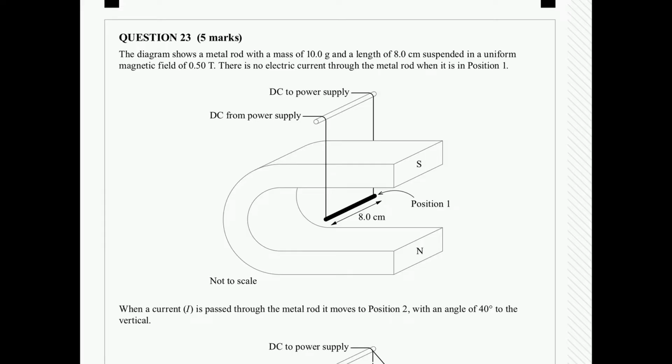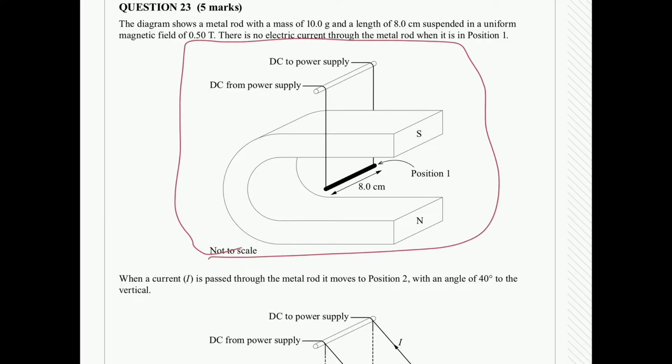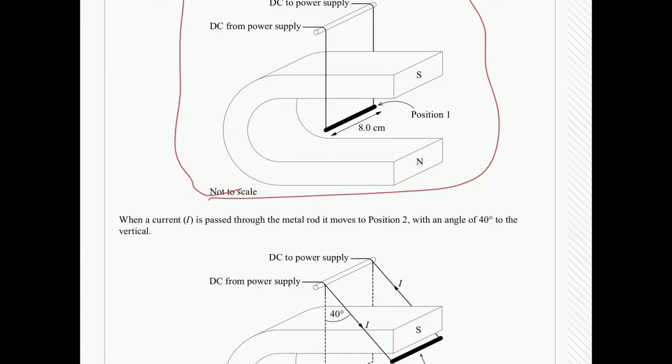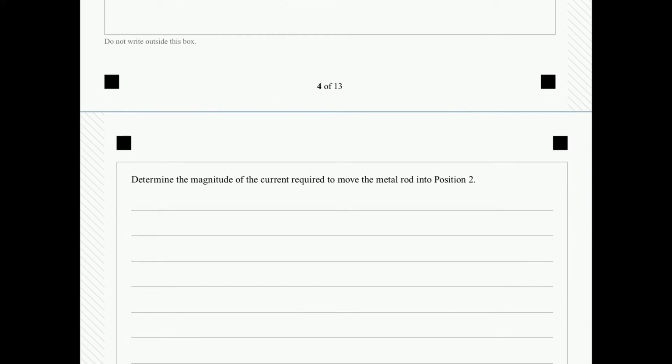Okay, so question 23. The diagram shows a metal rod with a mass of 10 grams and a length of 8 centimeters suspended in a uniform magnetic field of 0.50 teslas. There is no electric current through the metal rod when it is in position 1. So position 1 is this image here, and it looks like it's sitting at rest. When a current of I is passed through the metal rod, it moves to position 2 with an angle of 40 degrees to the vertical. Determine the magnitude of the current required to move the metal rod.